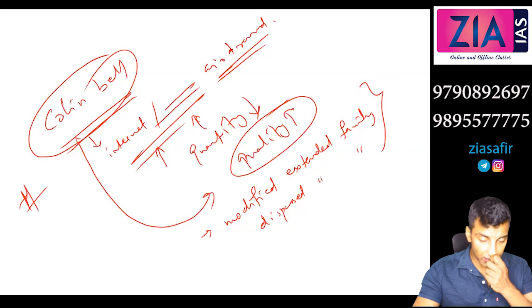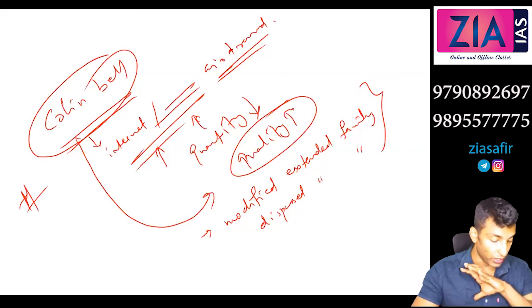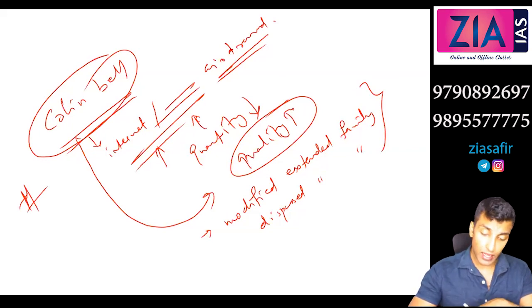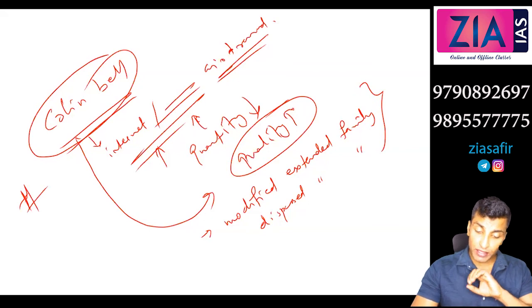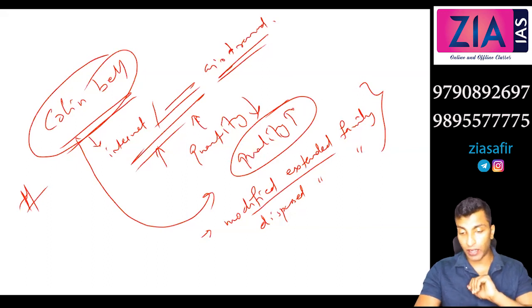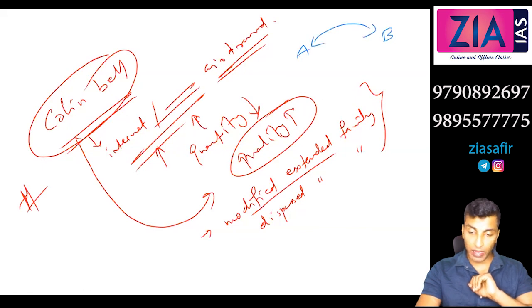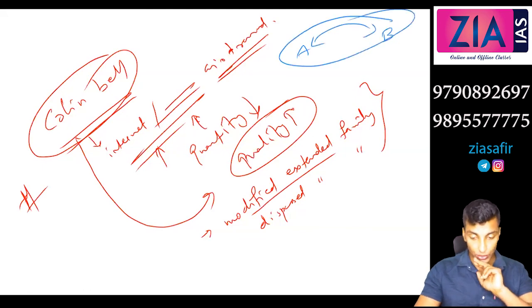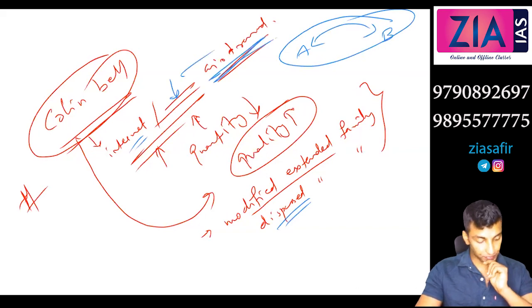All these names that we have discussed are authorities in family, so you cannot afford to miss any of these names. Modified extended family means they may not have the common residence, but the kinship and the jointness is maintained. For example, A and B may be cousins. They may not live together, but they maintain the relation. So that is what modified extended family or dispersed family is, because of internet, WhatsApp, Facebook, air travel, telephone, all these facilities.